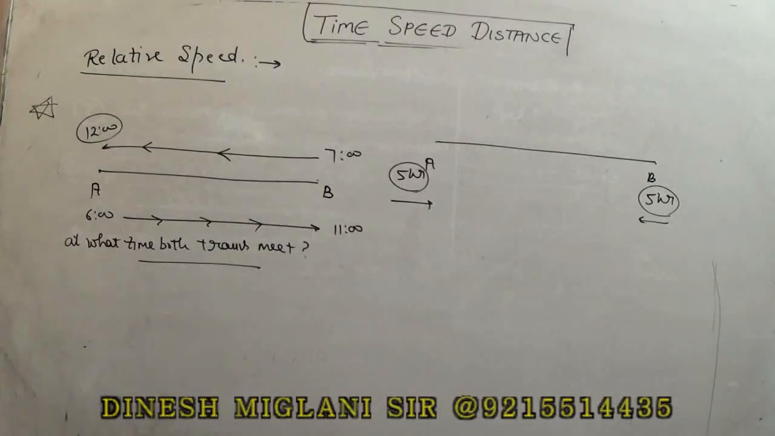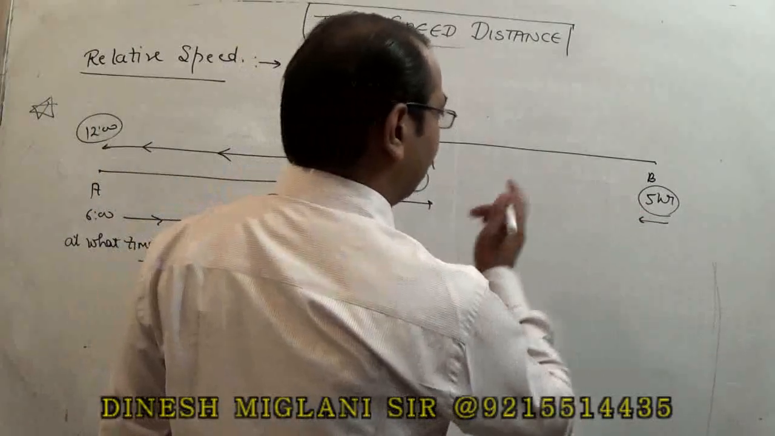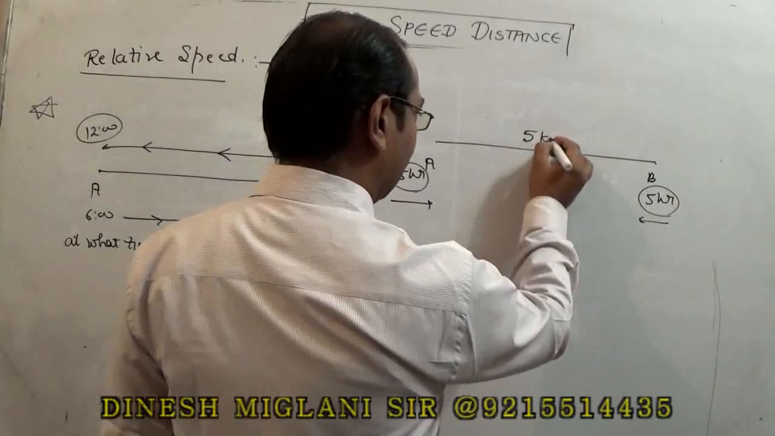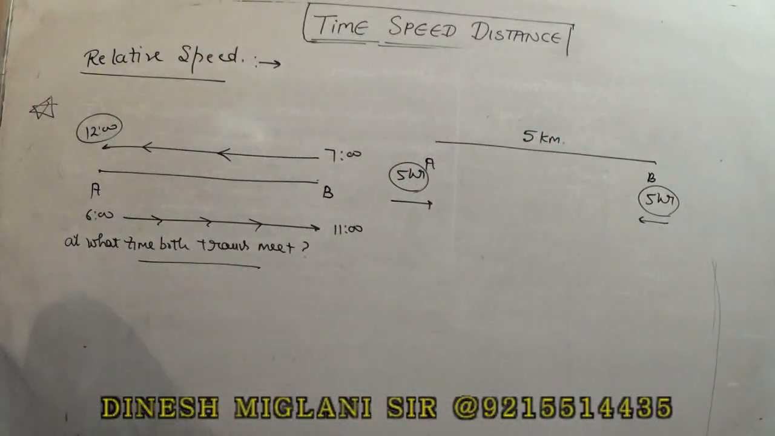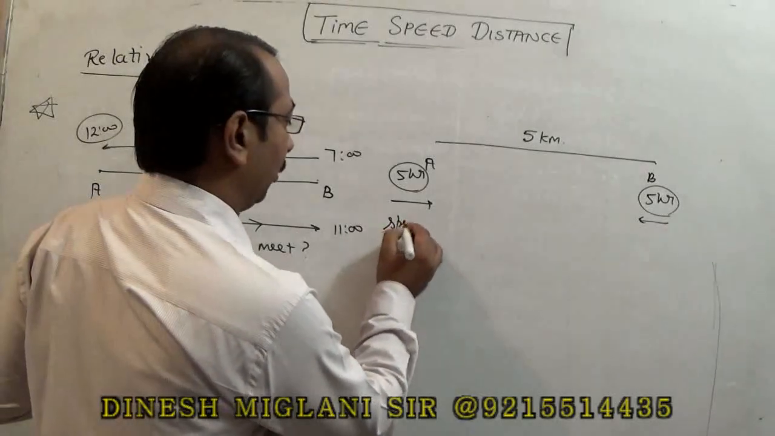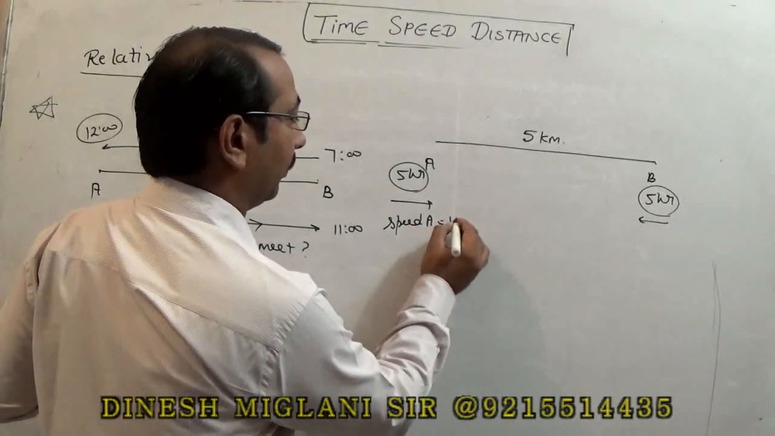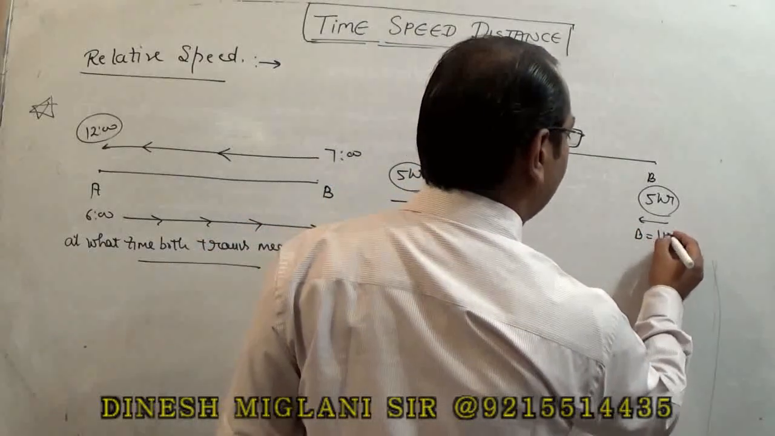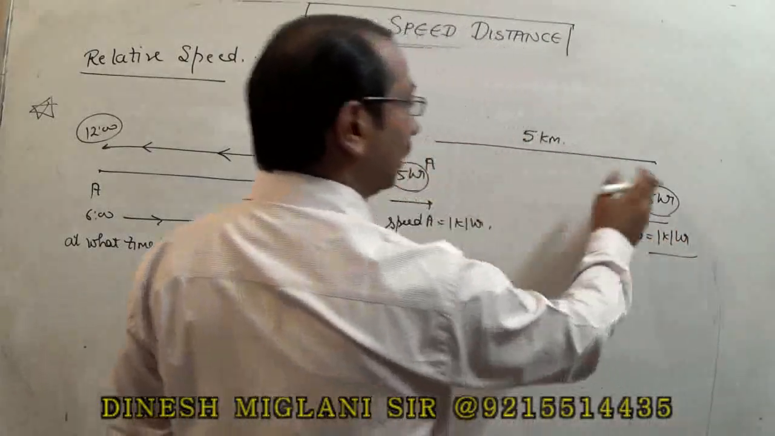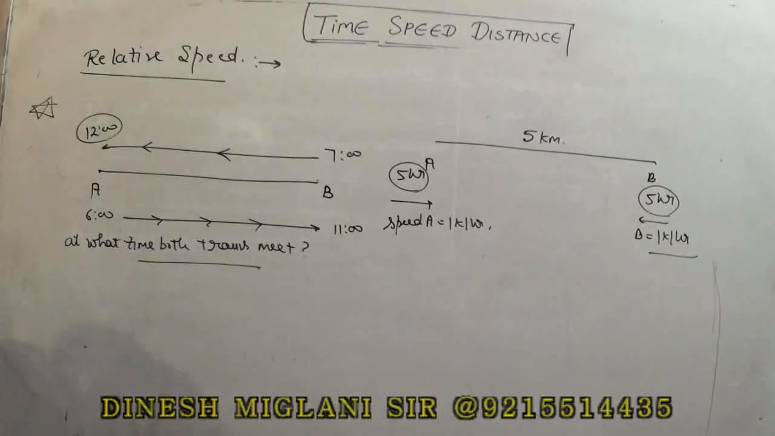Now what is our first step? We take the LCM of the time taken, that is 5. We have assumed that the distance between the stations is 5 km, right? Similarly, speed of B is also 1 kilometer per hour because the distance is 5 and their time taken is 5 and 5. So I can say 1 kilometer per hour.